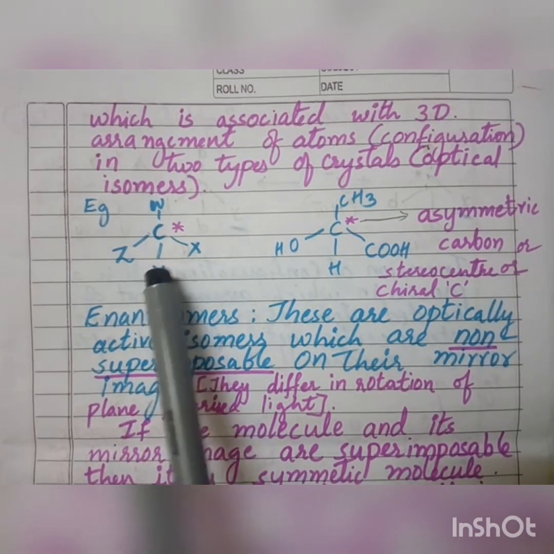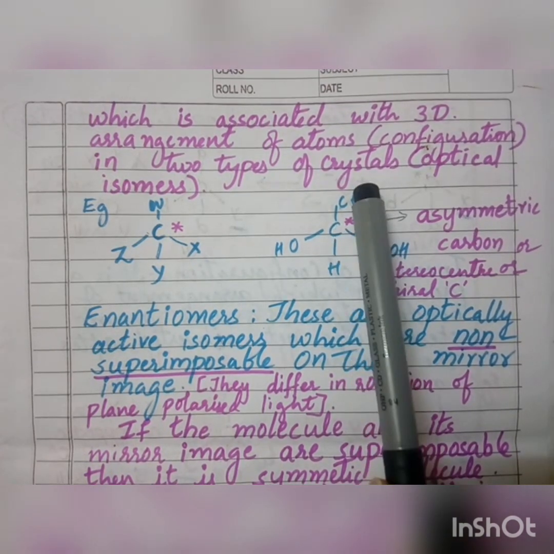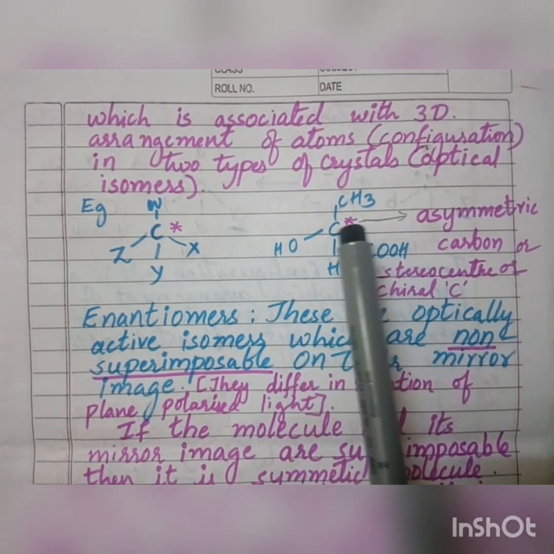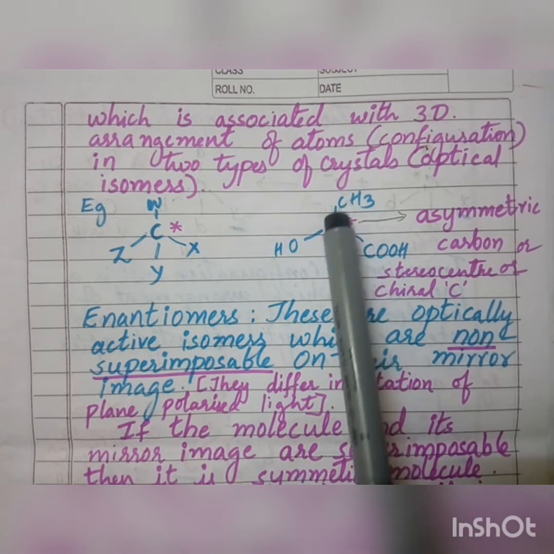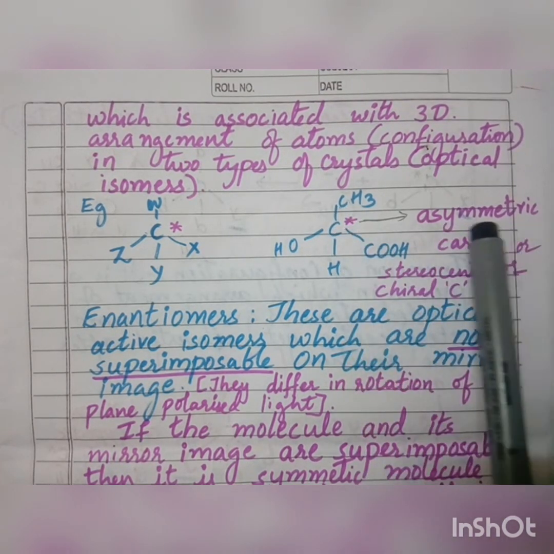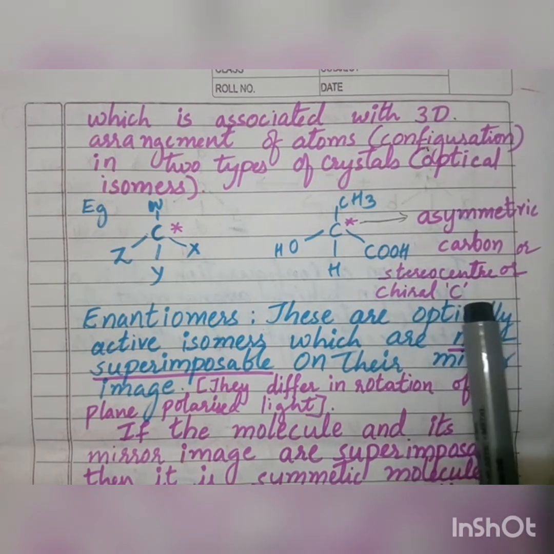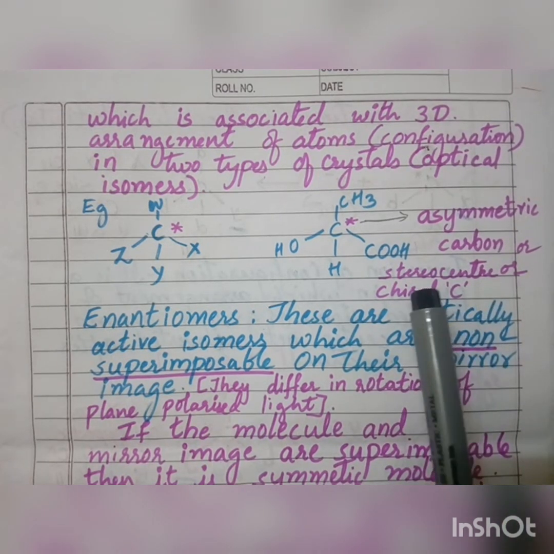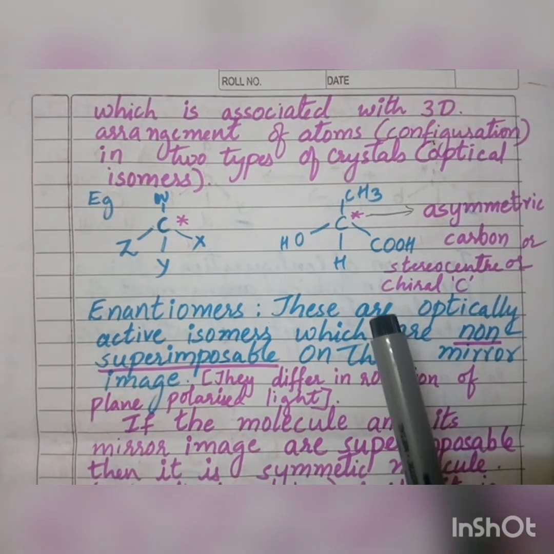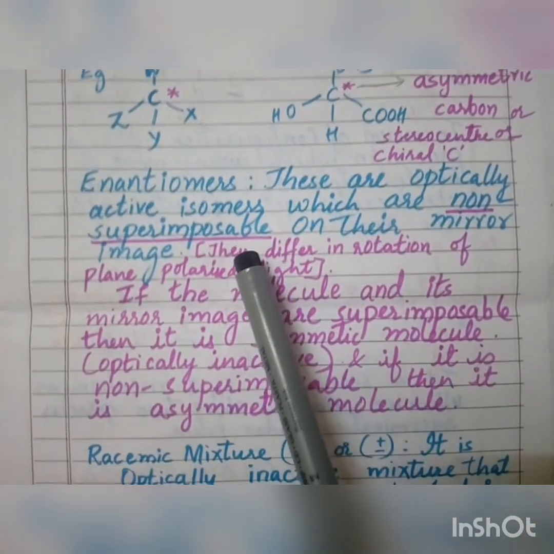Similarly, take this carbon, it is attached to 4 different groups. So this carbon is shown by an asterisk mark, which is known as asymmetric carbon or stereocenter or chiral carbon. Then we are talking about the enantiomers.